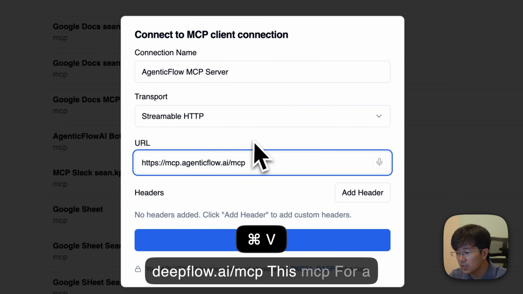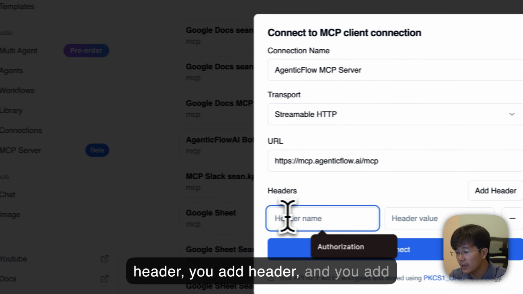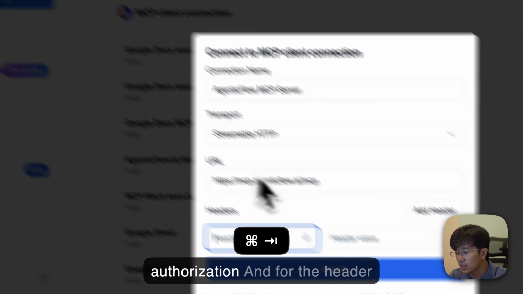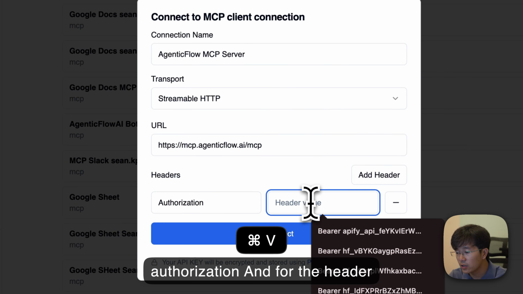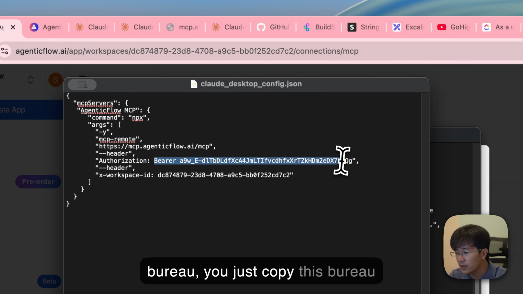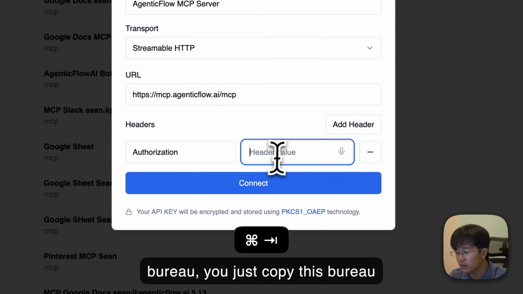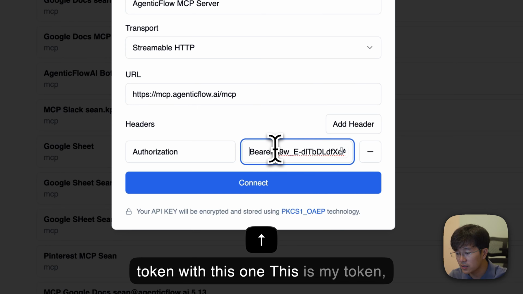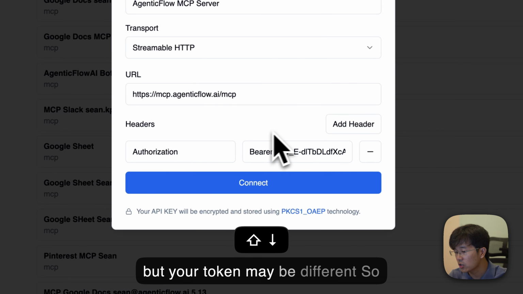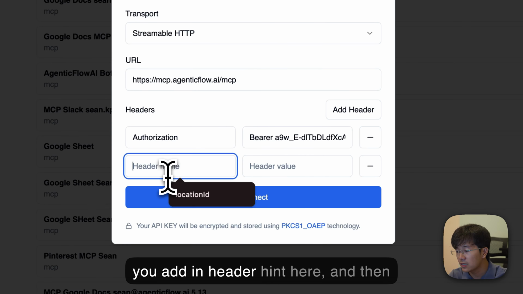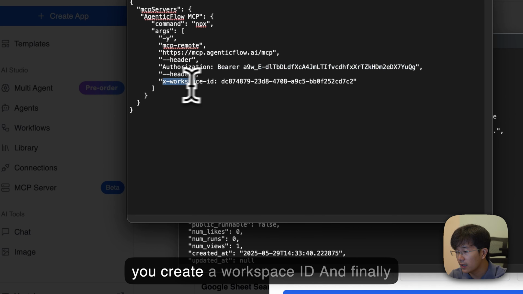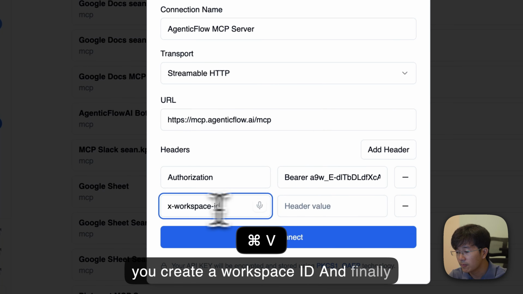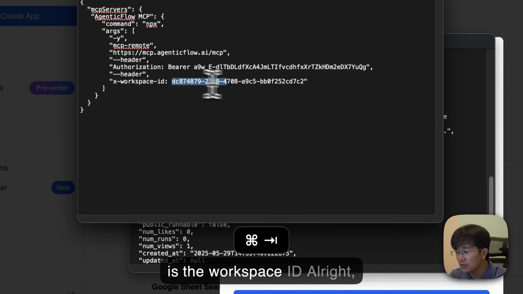AgenticFlow.ai/MCP, this MCP. For a header, you add a header and you add authorization. For the header bearer, you just copy this bearer token and then you replace it with your token. This is my token, but your token may be different. So you add the header in here, and then you create a workspace ID. And finally is the workspace ID.